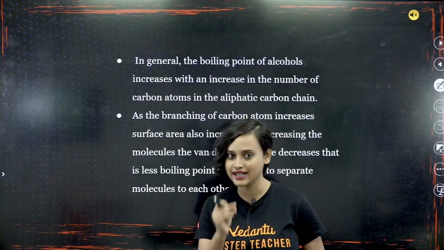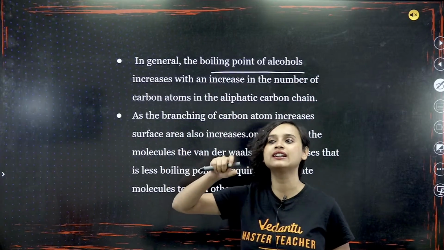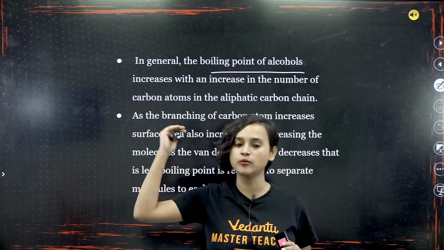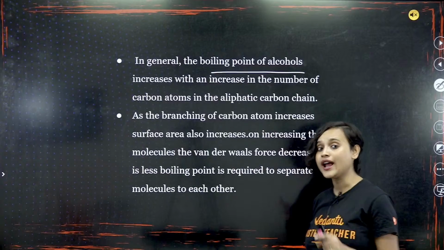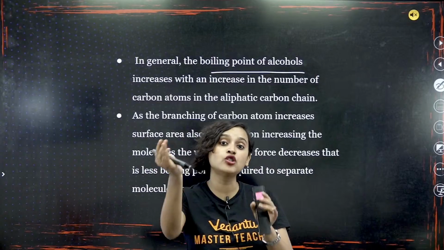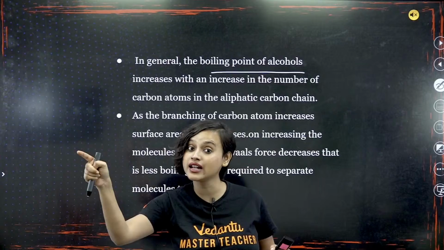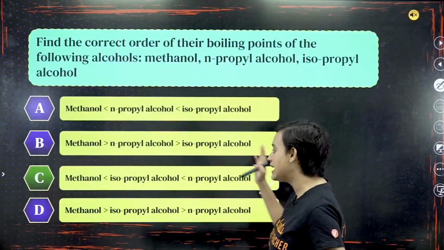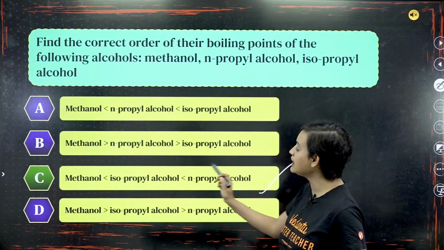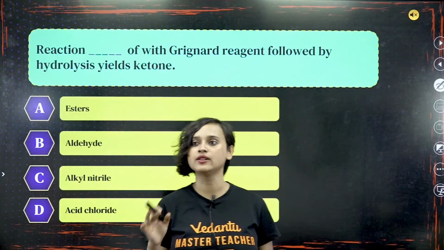Now let's look at the explanation. We know that the boiling point of alcohol increases when you increase the number of carbons in the carbon chain. Now, as you start branching it more, the boiling point decreases, because then it takes a lesser amount of heat to break it off. They have branched so much that now you can easily break it. Hence we see methanol, then isopropyl alcohol, and then N-propyl alcohol. Understood everybody? This explanation is clear. Again, easy peasy, biryani tasty.